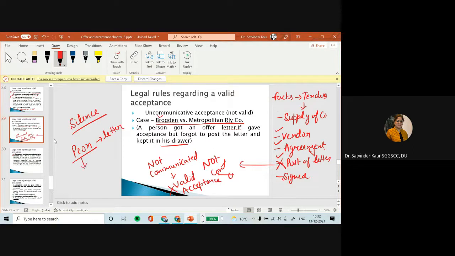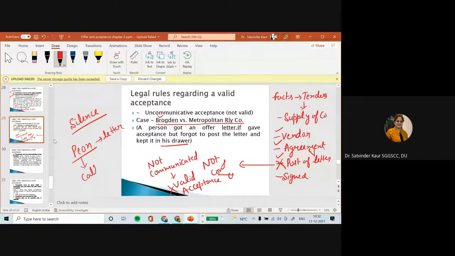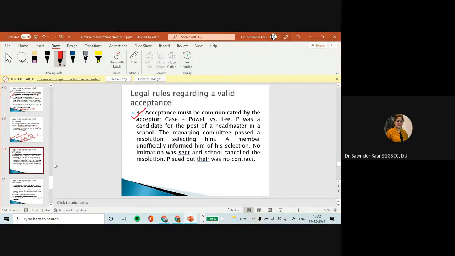And this peon was known to that particular person and gives a call to that person that yes, your tender is passed and you can start working on it. So in this case, this call will not be a valid acceptance because it is not being given by the authorized person or the person who has made the offer. So, in this case, acceptance must be communicated by the acceptor.